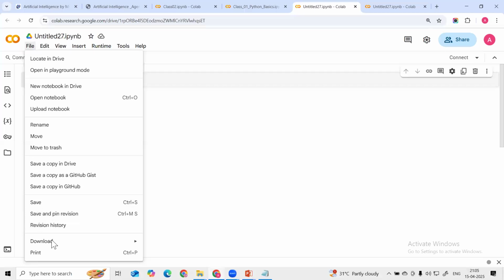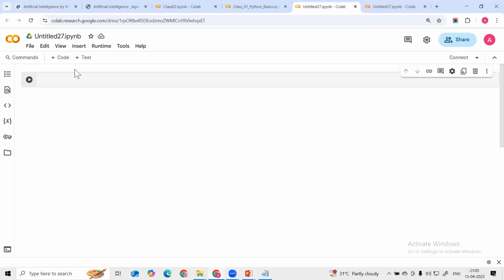Then there is an option, guys, you can download this as a .ipynb file or a .py file. So this is the interactive Python environment. This is the IPYNB, the interactive Python environment file, and this is the .py file. In the next class we are going to learn what this .py file is, but as of now we are going to learn what the .ipynb is. This is the interactive Python environment file, guys.